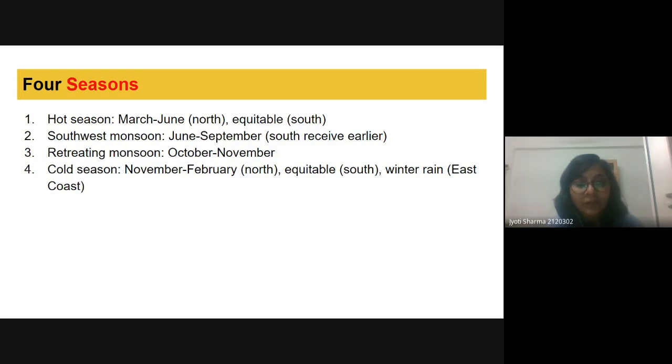Then we have the retreating monsoon that starts in October and ends in November. Then we also have the cold season that starts in November and ends in February in the northern region, but in the southern region again we don't have that cold season because of the sea there. Then we also have the winter rain in the east coast.